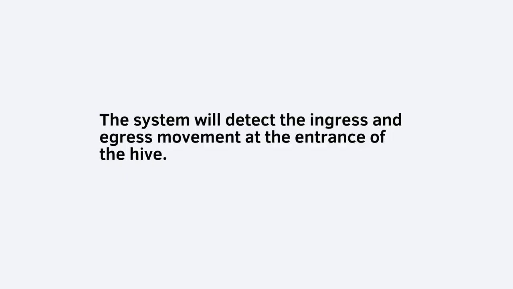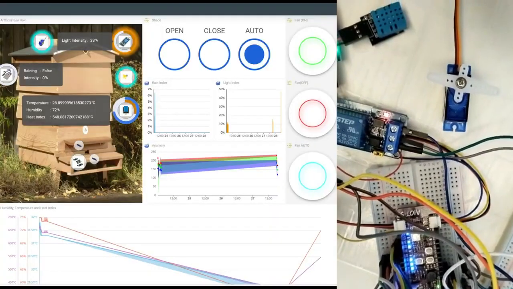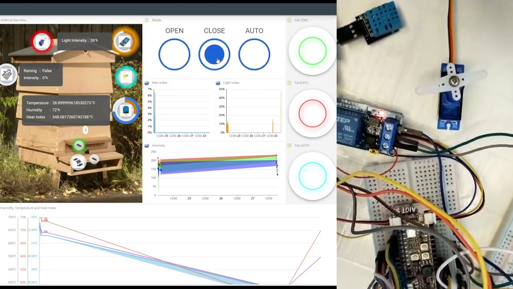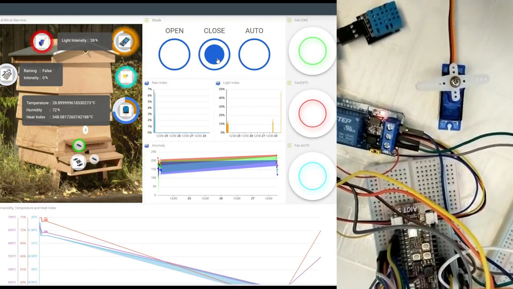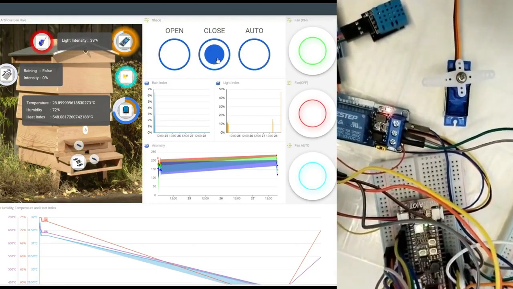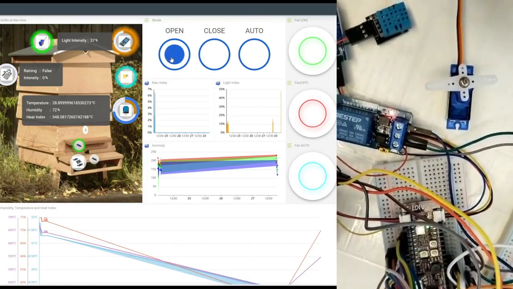The system will detect ingress and egress movement at the entrance of the hive. Close. Open.